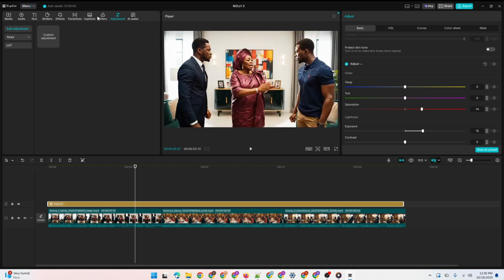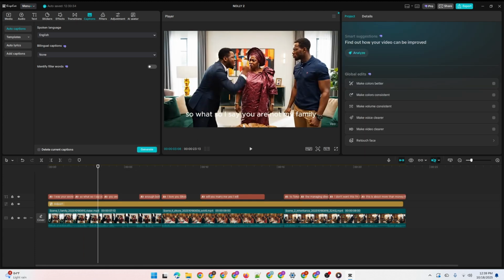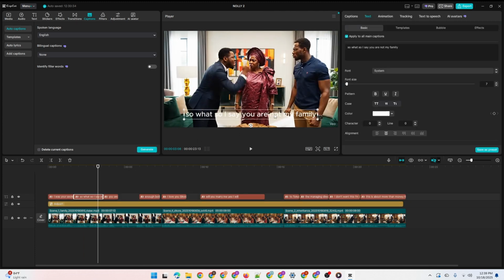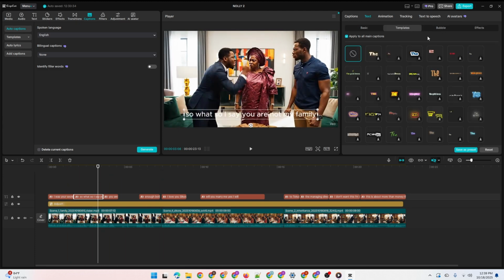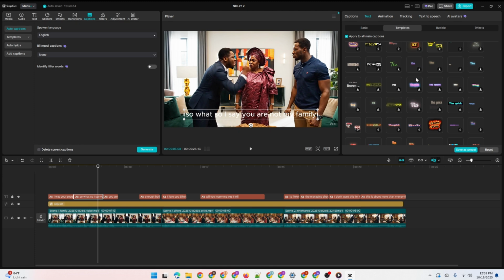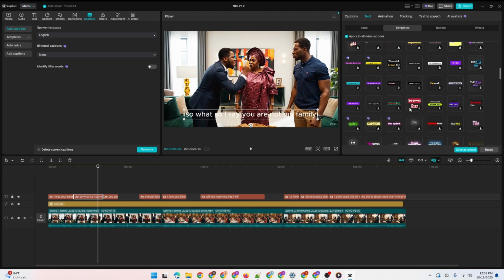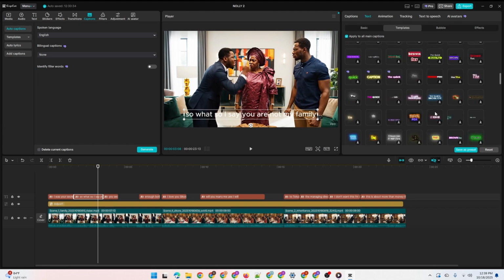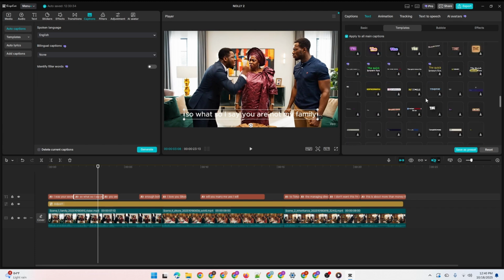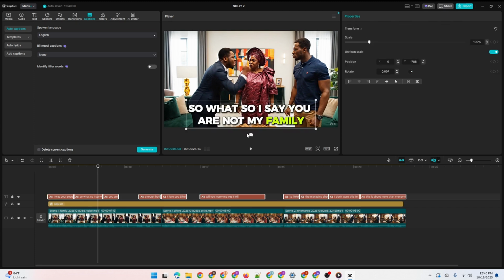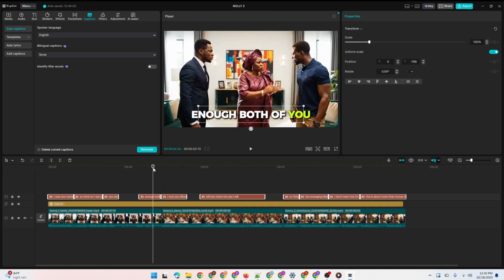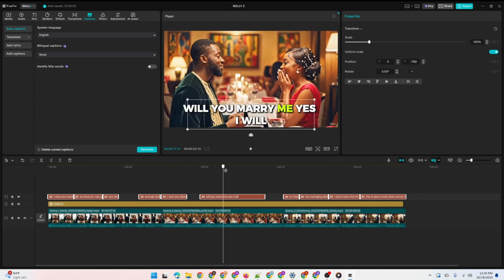Now if you need captions, you just click on captions. It's going to generate captions for you. You can see the captions have been fully generated. Then the next thing, just click on templates. Right here you find different templates that you can select for these captions. That's if you want your movie to have captions. I'm going to go ahead and select some of these templates here. Let me select this right away. You can see the template has taken effect on the subtitle.